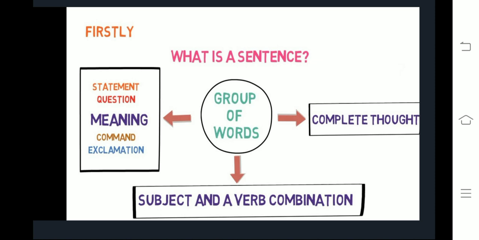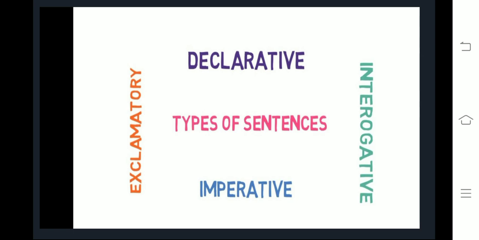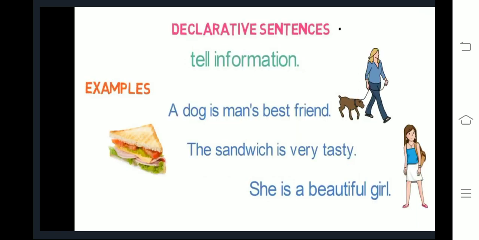Second important point of a sentence is it must have a subject and a verb. It is necessary that subject or verb हो sentence में. Third important point of a sentence is that the meaning of any sentence may be different based on different expressions. Means to express our thought or idea, we have different expressions to express it. Now this expression may be of a statement, a question, a command or any exclamation. Based on different meaning or thoughts, sentences are mainly divided into four types: declarative sentence, interrogative sentence, imperative sentence, and exclamatory sentence. Let's understand each of them.